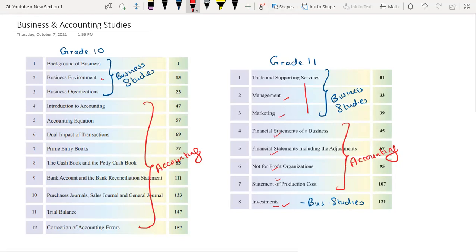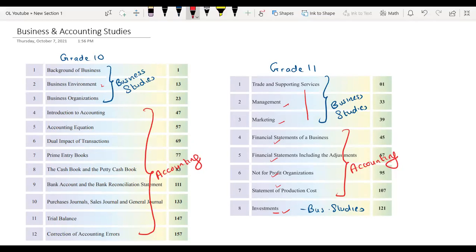Then in the second chapter, you will be learning about management, right? About management.